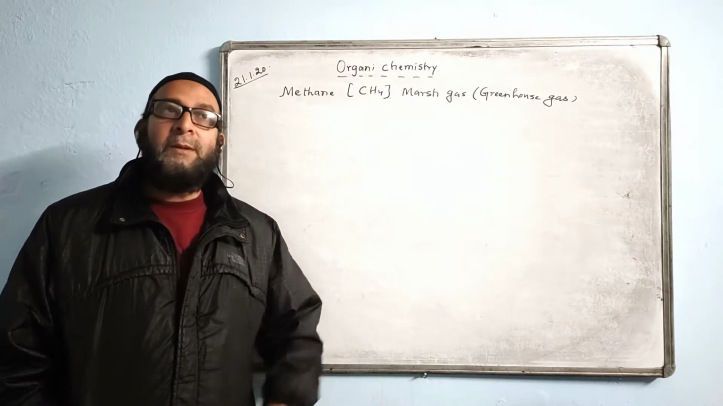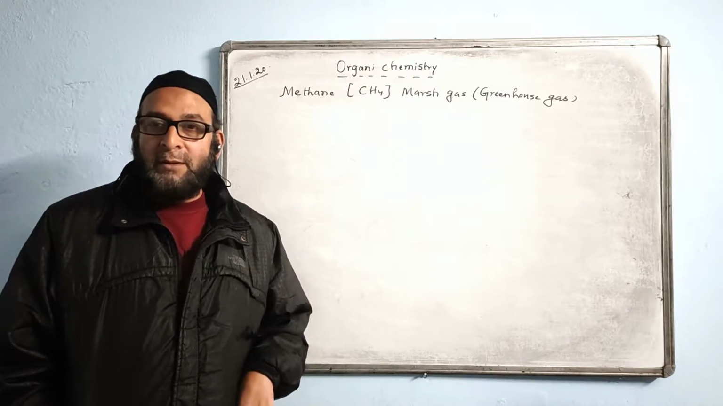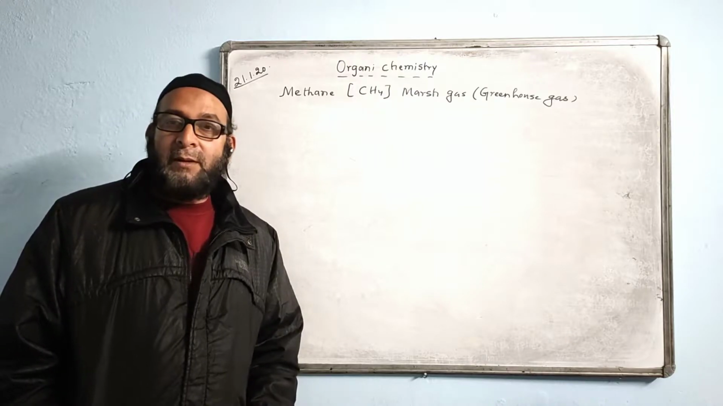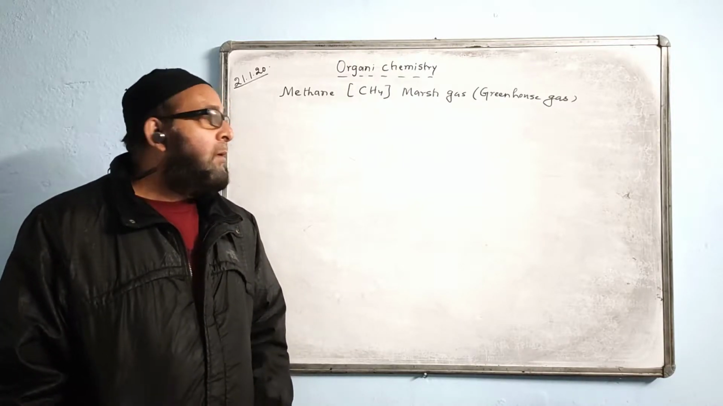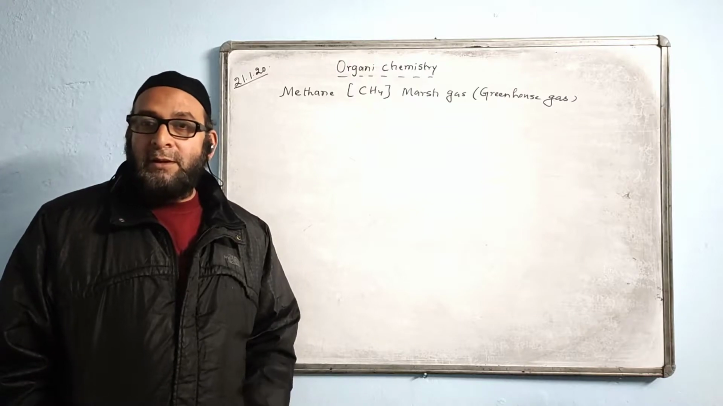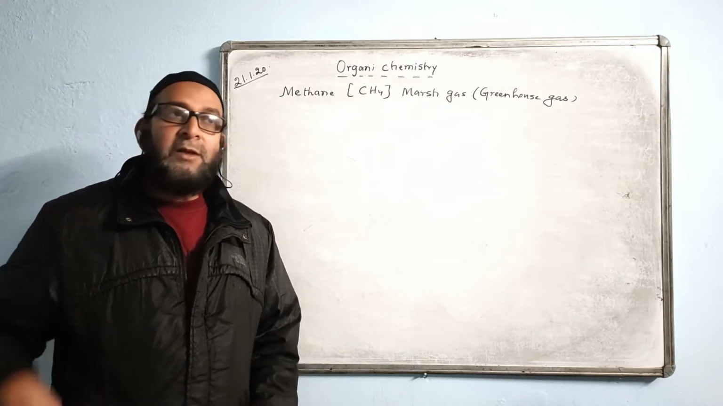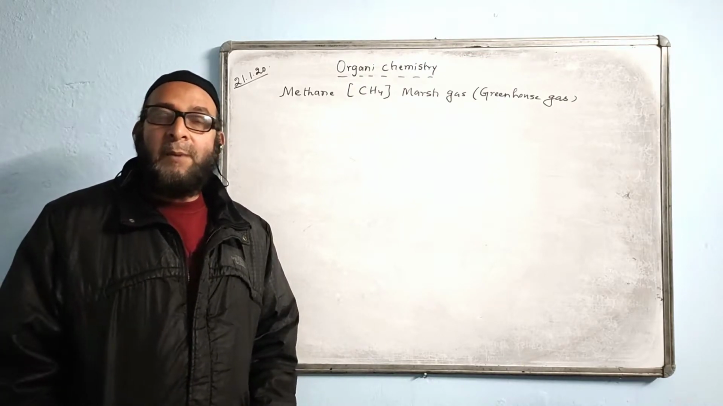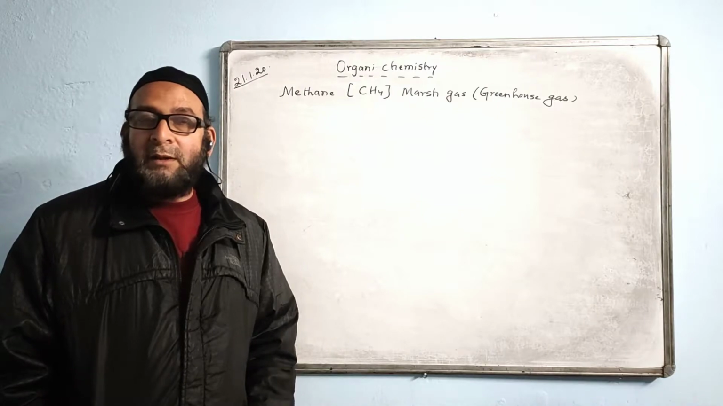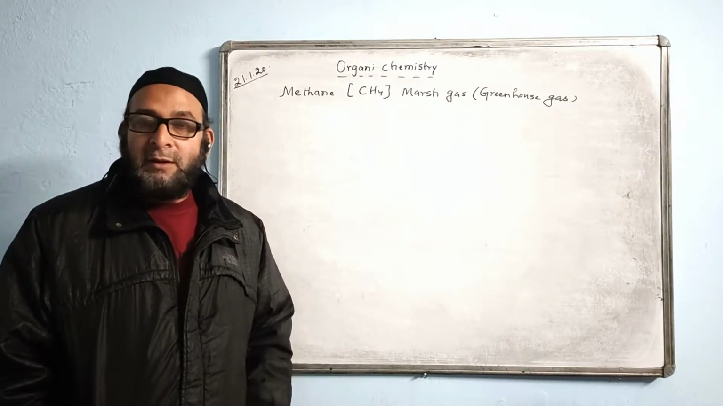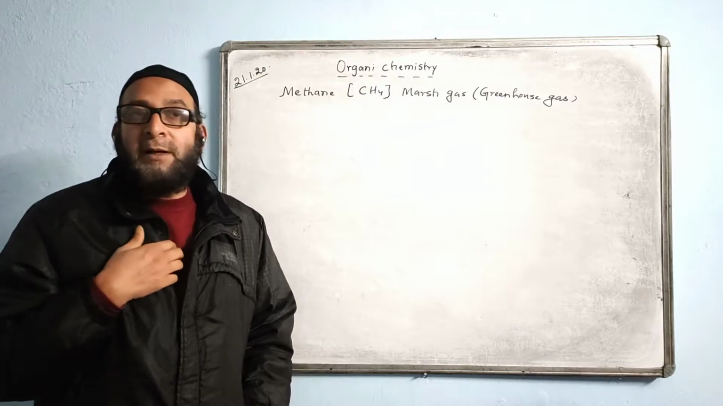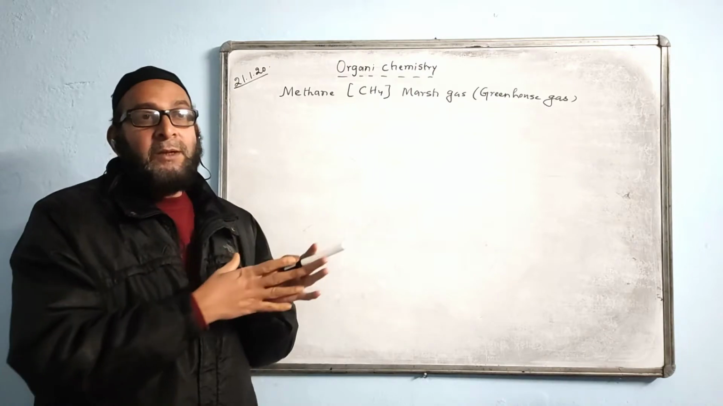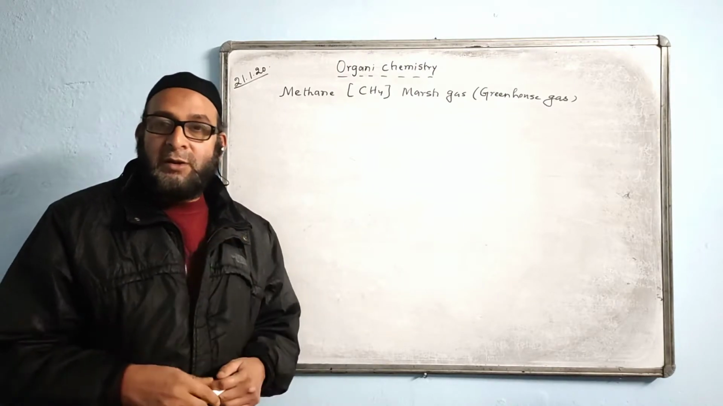Methane and ethane, both of them, are saturated hydrocarbons because they have single bonds between their carbon atoms. So this hydrocarbon is saturated and stable, that means less reactive. They take part in substitution reactions and they do not take part in addition reactions. Unsaturated hydrocarbons take part in addition reactions. But saturated ones will take part only in substitution reactions.